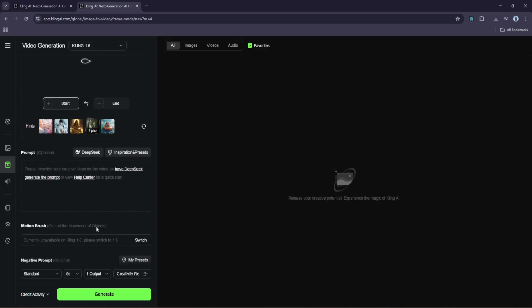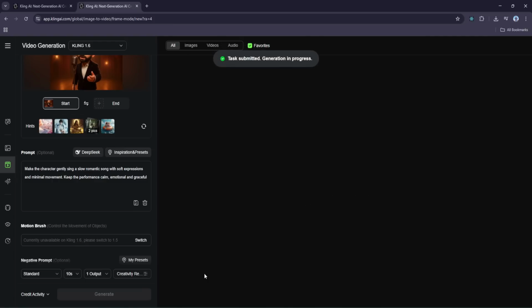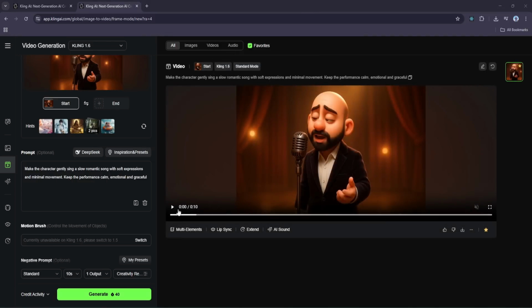Now before we hit the Generate button, we need to guide Kling AI with a prompt. Make the character gently sing a slow romantic song with soft expressions and minimal movement. Keep the performance calm, emotional, and graceful. Once the prompt is ready, click the green Generate button and give Kling a few minutes to generate the video. And here it is.